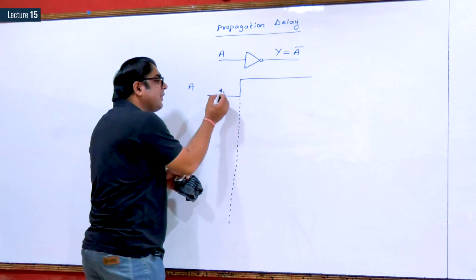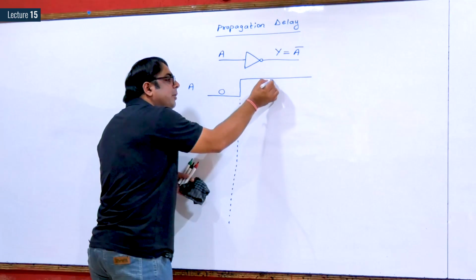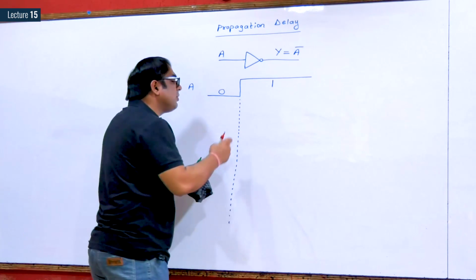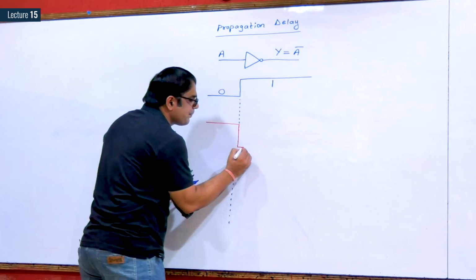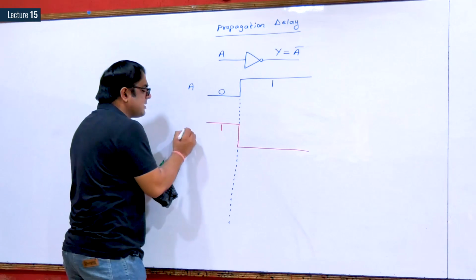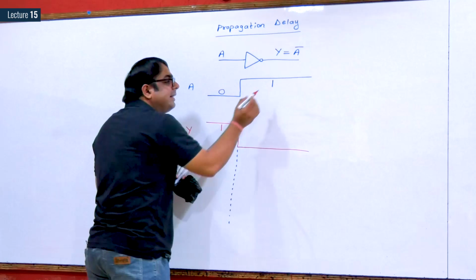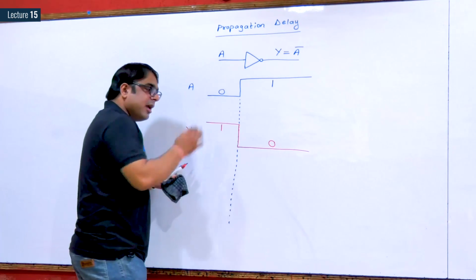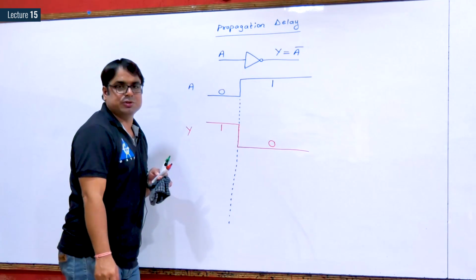It means if input is 0, at that time output should be 1. If input is logic 1, output should be logic low. So what we are expecting is a waveform like this. When input is 0, output should be 1. This is the waveform of Y that we are expecting. And if input is 1, output should be 0. We get a similar waveform but with a minor or a small change.